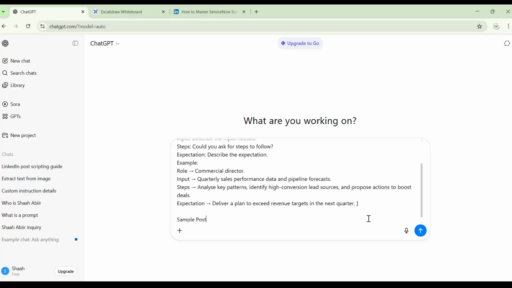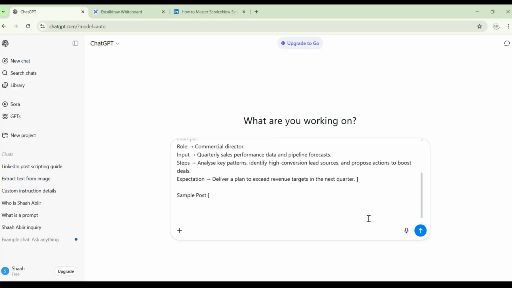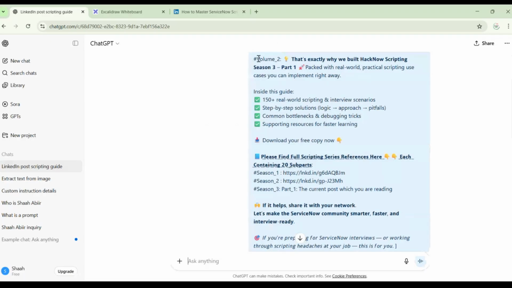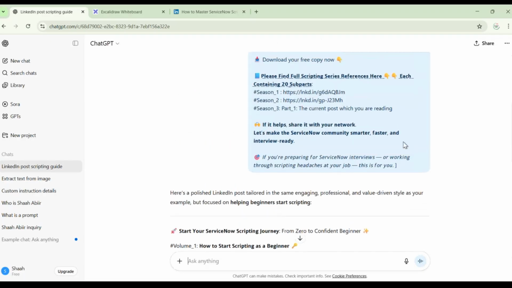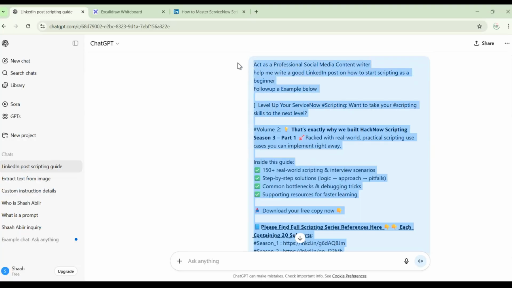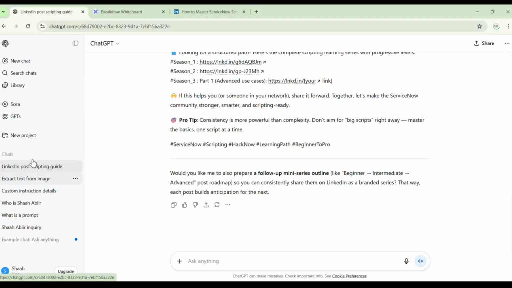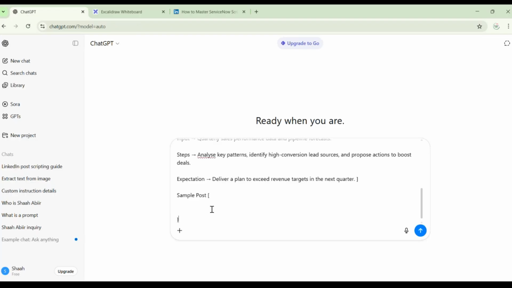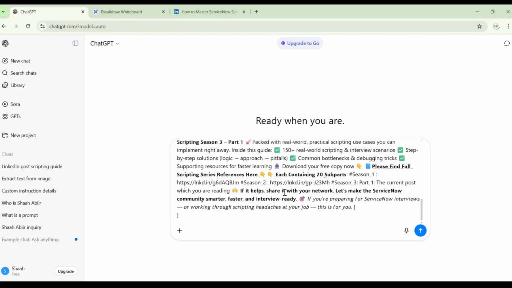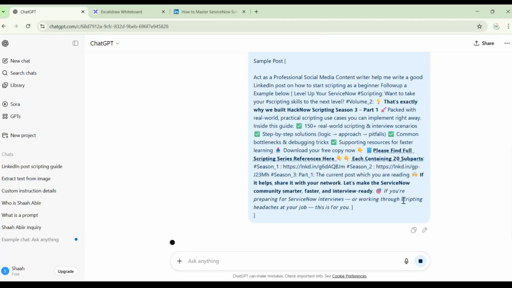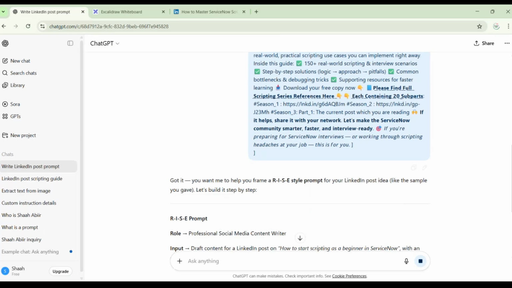Sample post. I will come back here, copy this entire post, and paste it here. Now see what I did. I am making ChatGPT write a prompt for me. Now see the magic.